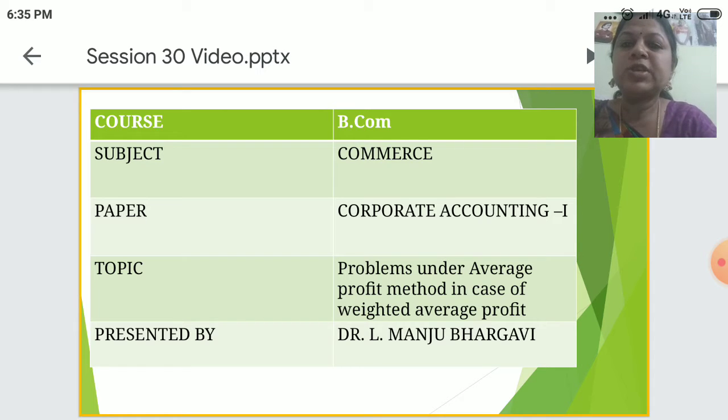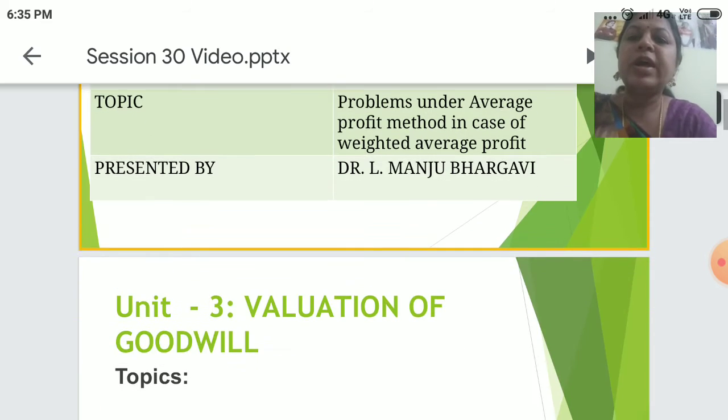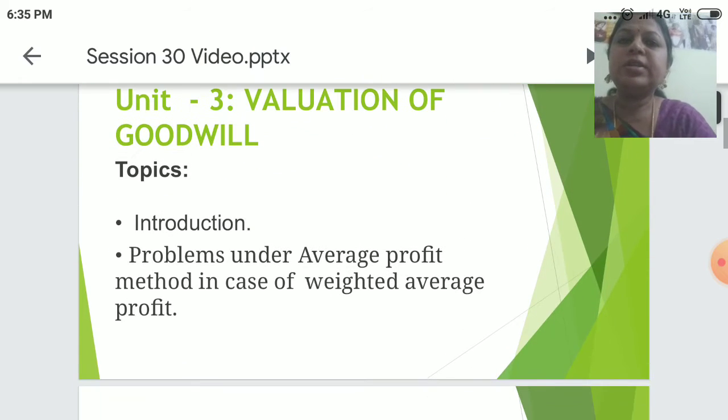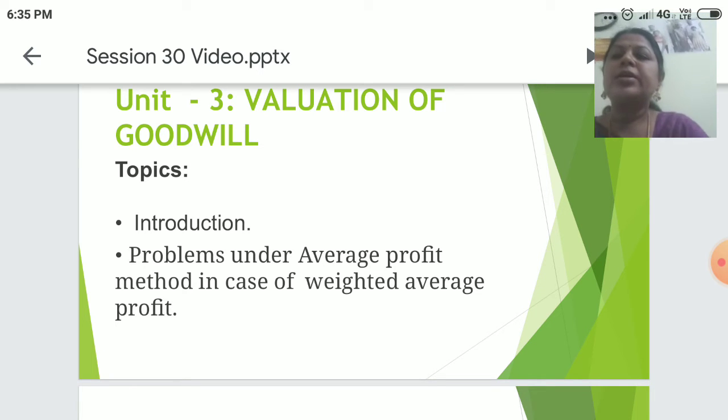And the topic for this session would be problems under average profit method in case of weighted average profit. Under this chapter, we would be covering introduction, problems under average profit method in case of weighted average profit.